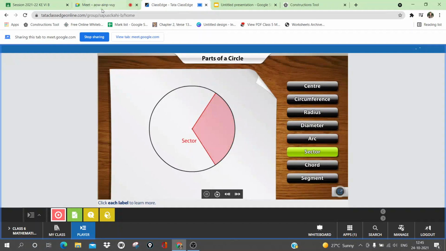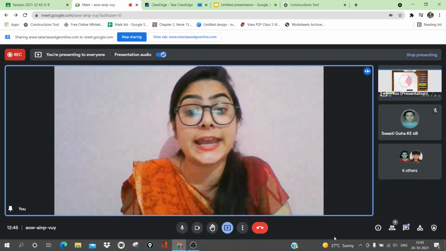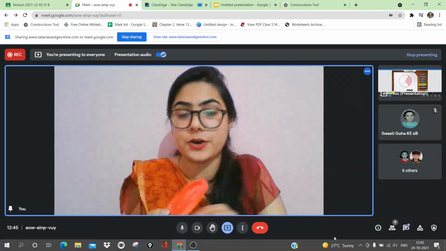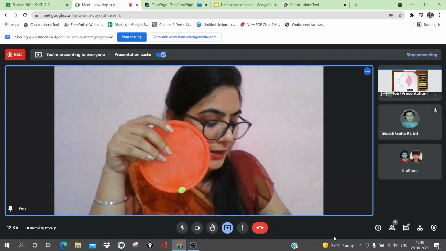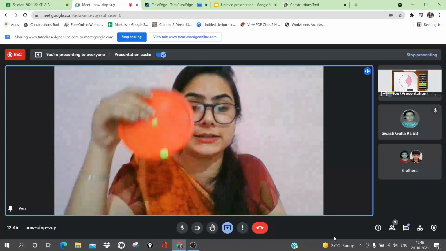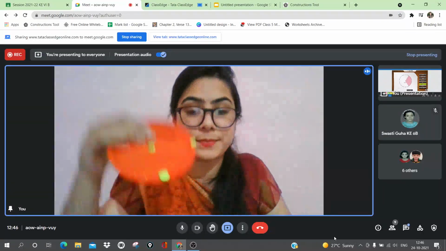Next is, the area that is enclosed between two radii and an arc is called a sector. For sector, first thing here you can see it is the area enclosed. So let me make sector for you. First I have taken 1 point, center, 1 point on the boundary. I'm taking another point on the boundary.